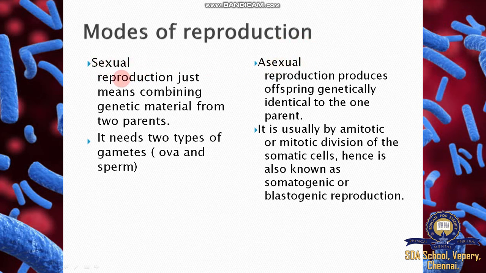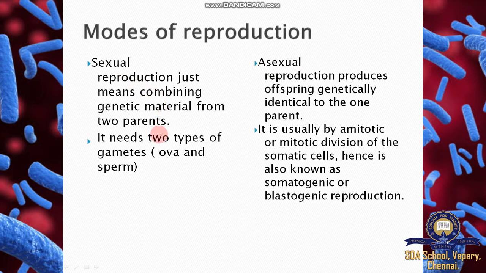What is sexual reproduction? Reproduction that involves combining genetic materials from two parents, both egg and sperm. Both are fused together to form a zygote through sexual union. Asexual reproduction produces offspring genetically identical to the one parent. A single parent is responsible for the development of a new offspring. They are called asexual: A stands for absence, so absence of sexual union is called asexual.